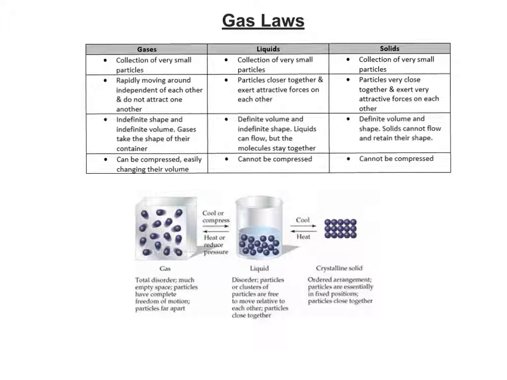So in our understanding of gas laws, we first have to look at matter. Matter is anything that has mass and takes up space. Matter comes to us in three basic forms: solids, liquids, and gases. There are similarities and differences to all three states of matter. The similarities are that they're all a collection of very small particles. We call those little particles atoms or molecules.